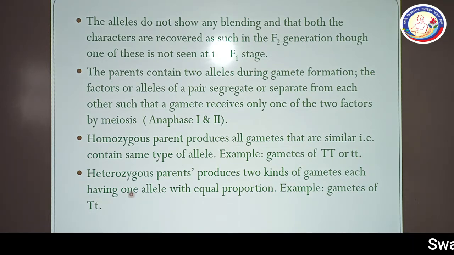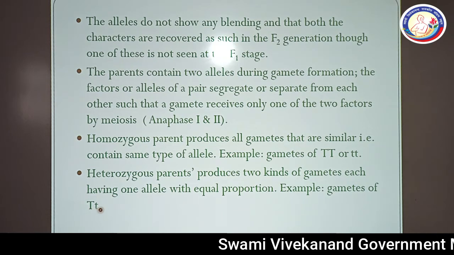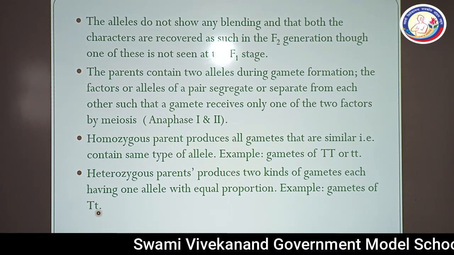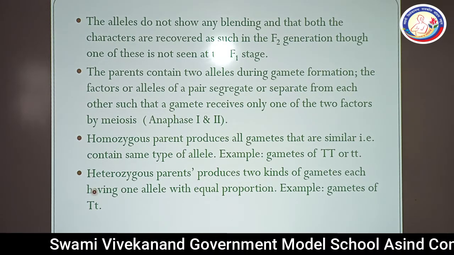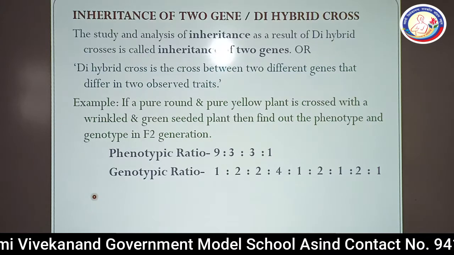Heterozygous parents produce two kinds of gametes, each having one allele, in equal proportion. An example is gametes of capital T and small t. So it will show the clear-cut segregation where we can explain the law. Otherwise, it is also showing the segregation, but it will help us to explain the law of purity of gametes.